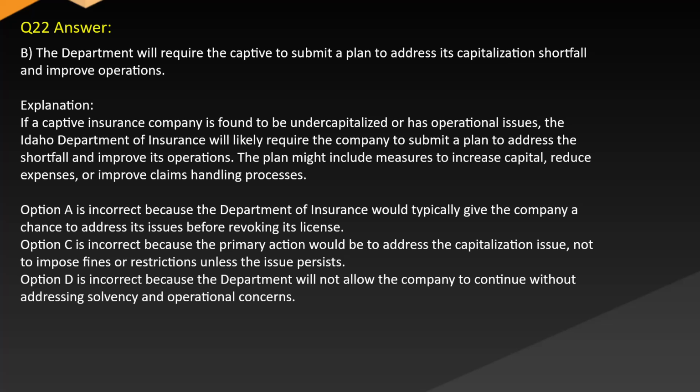Option A is incorrect because the Department of Insurance would typically give the company a chance to address its issues before revoking its license. Option C is incorrect because the primary action would be to address the capitalization issue, not to impose fines or restrictions unless the issue persists. Option D is incorrect because the department will not allow the company to continue without addressing solvency and operational concerns.